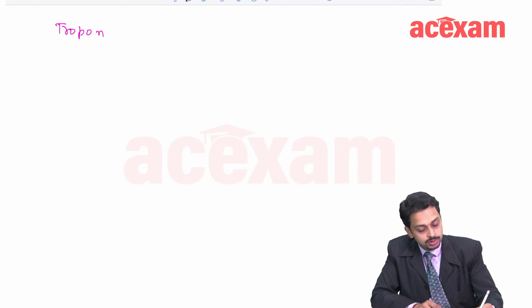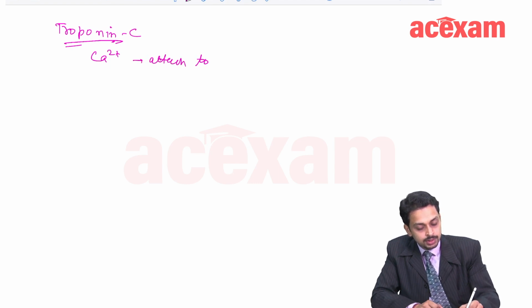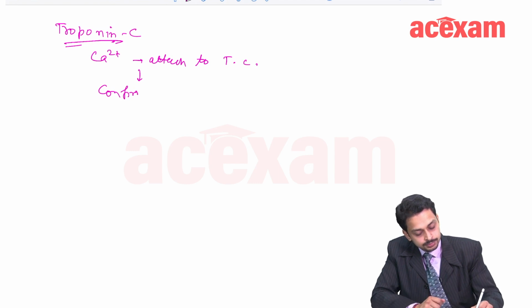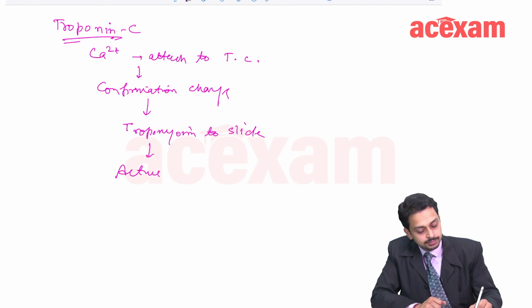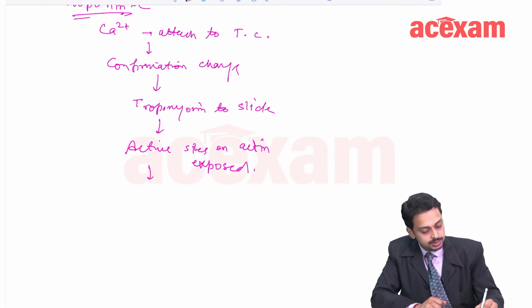Calcium attaches to this troponin C. There is a conformational change in this, and this leads to the tropomyosin sliding off, and then the active sites on actin are exposed, and then the actin-myosin interaction happens. Fine.